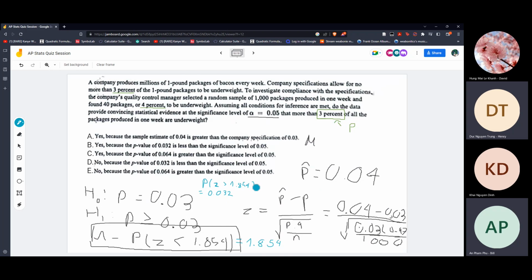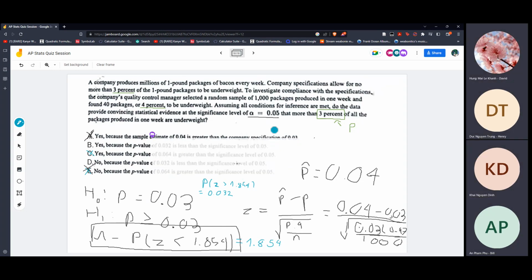So 0.032 is less than 0.05, as we know. So I think we could reject the null, right?